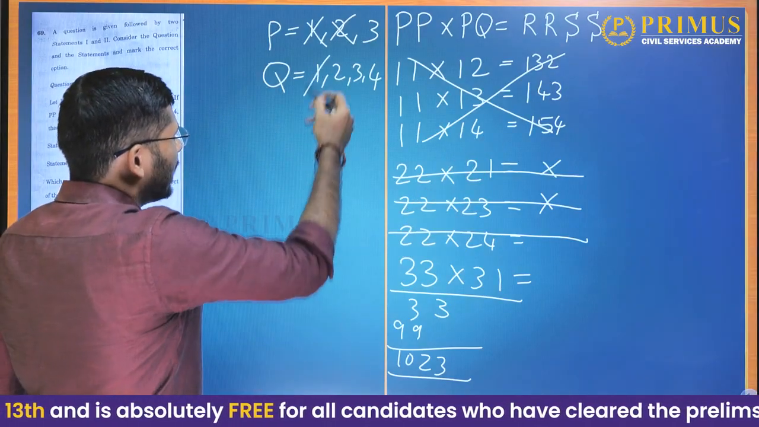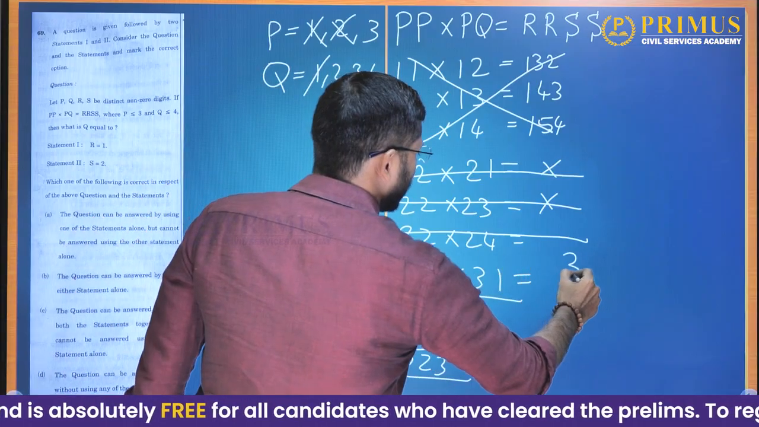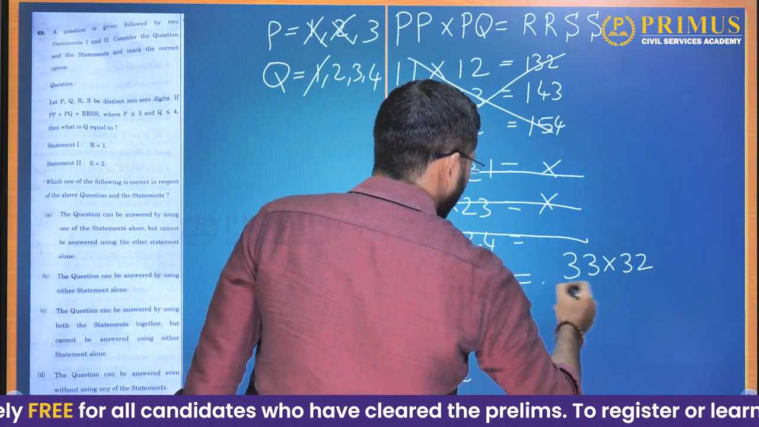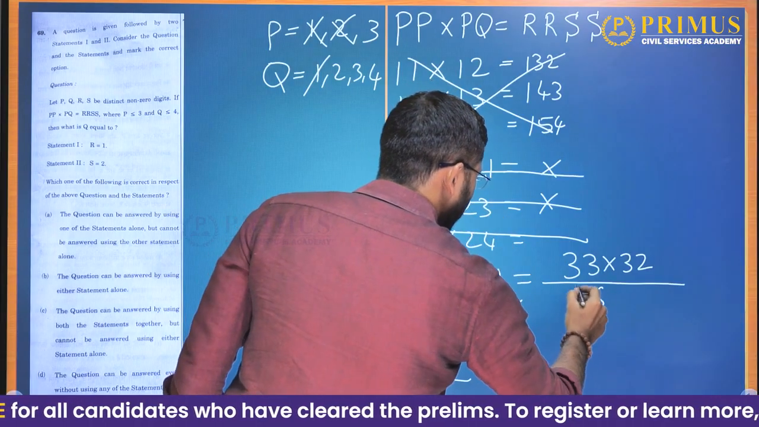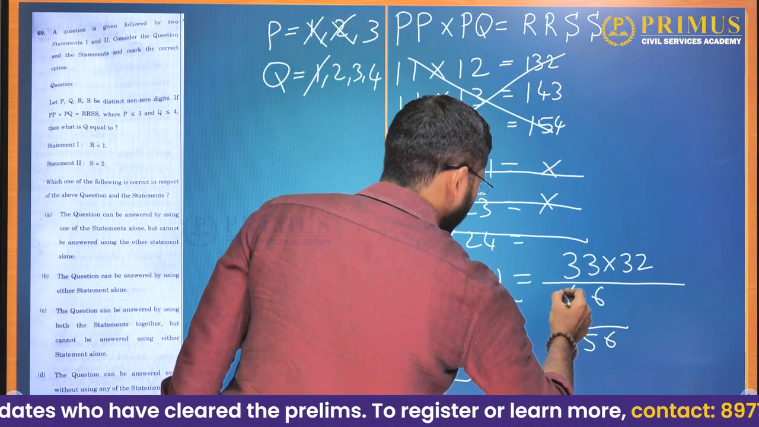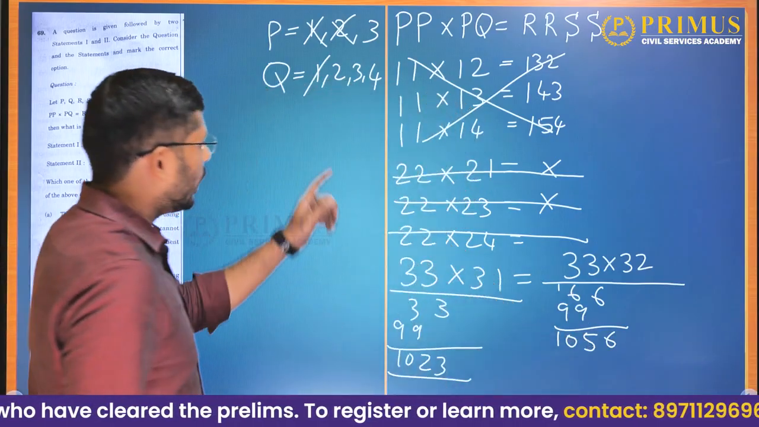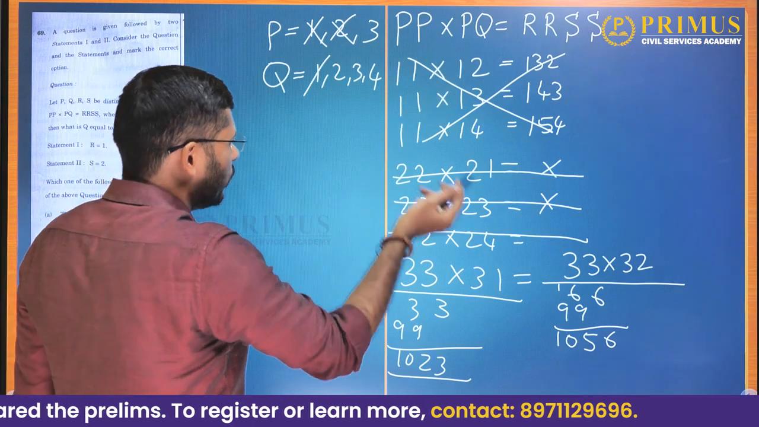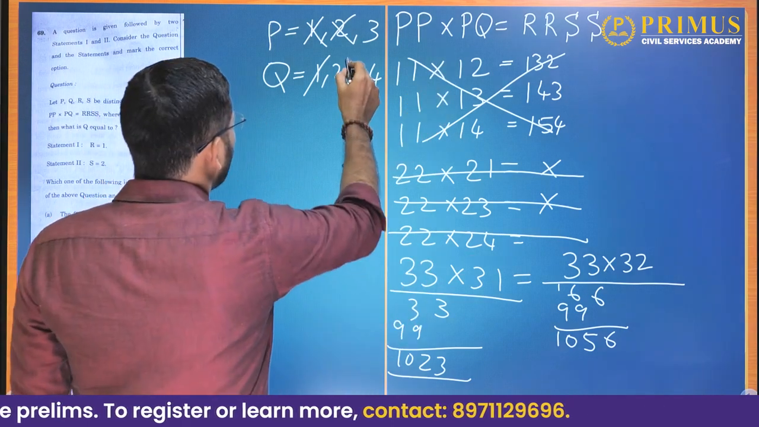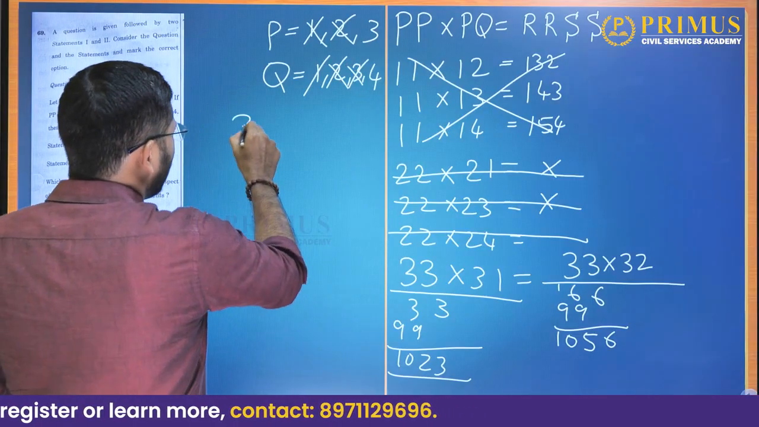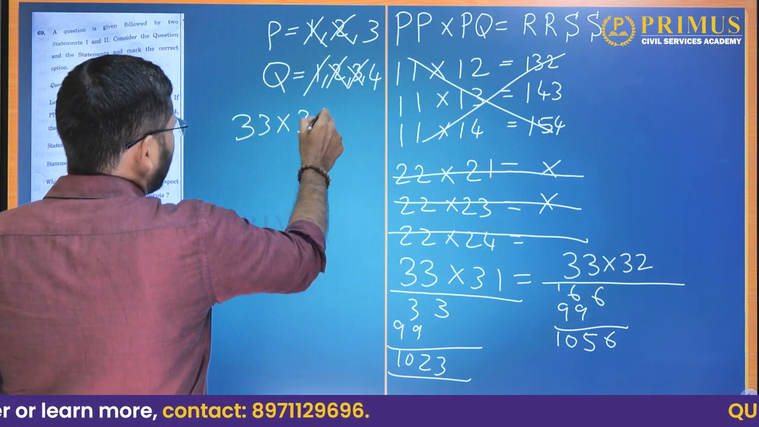Okay. Now let us try 33 into 32. That is, we assume that P is 3 and Q is 2. 33 into 32 will give us 1056. So that is not in the format of RRSS. So this is also not possible. Now Q cannot be 3. So we are left with 33 into 34.